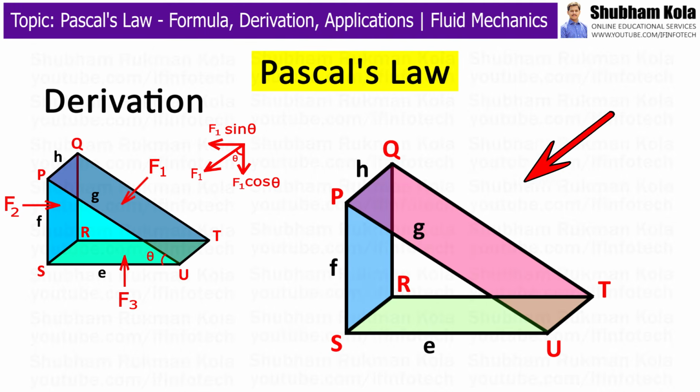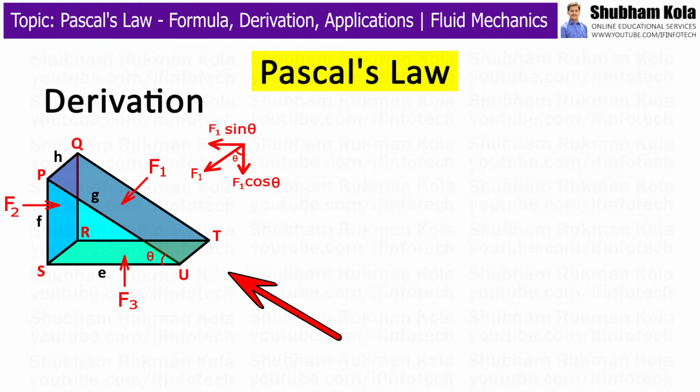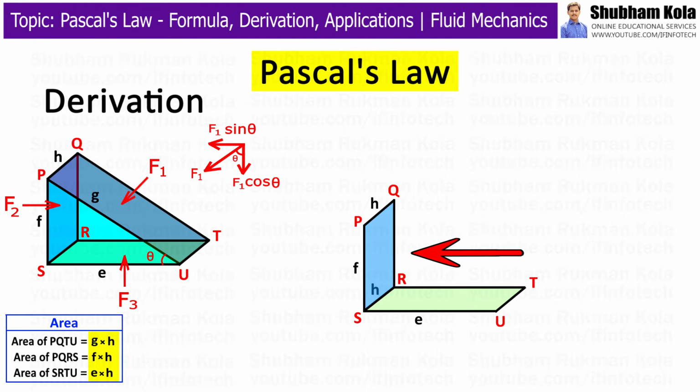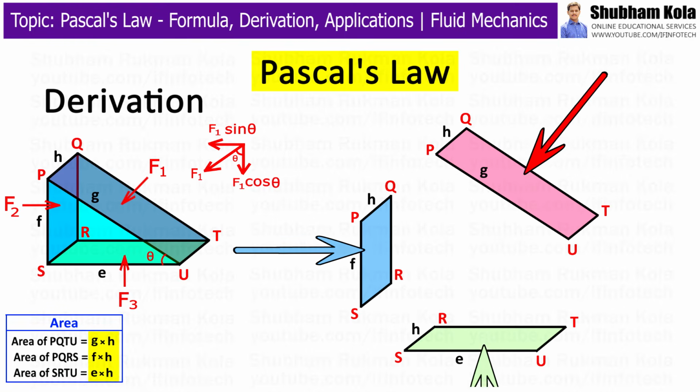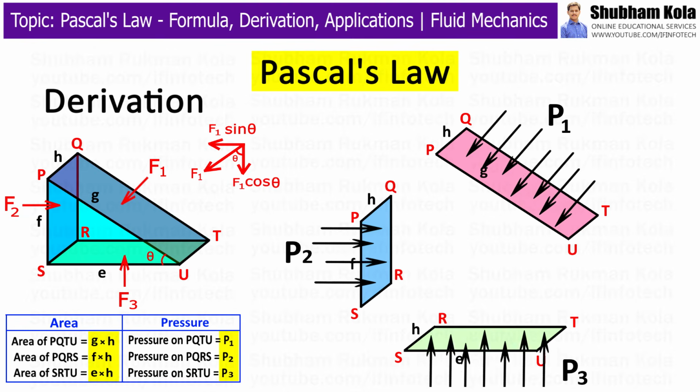Let us consider an arbitrary right-angled prismatic triangle in a liquid of density rho. Here the prismatic element is very small, in which every point is considered to be at the same depth from the liquid surface. Therefore, the effect of gravity is also the same at all these points. Let EH, FH and GH be the areas of the faces PQTU, PQRS and SRTU respectively. Let P1, P2 and P3 be the pressures.